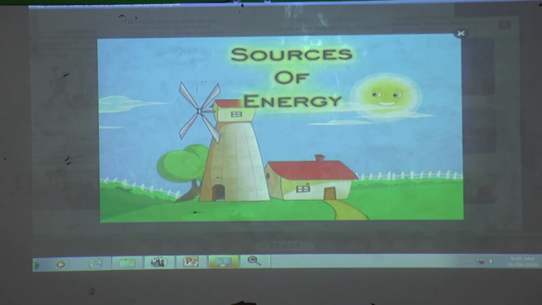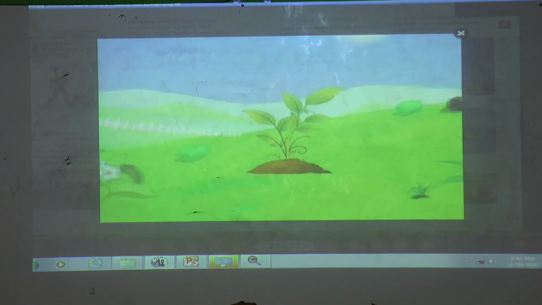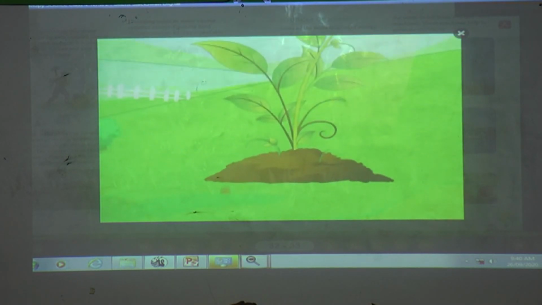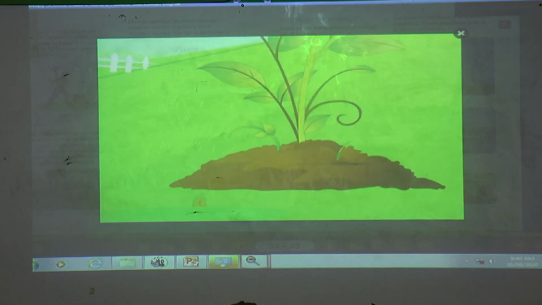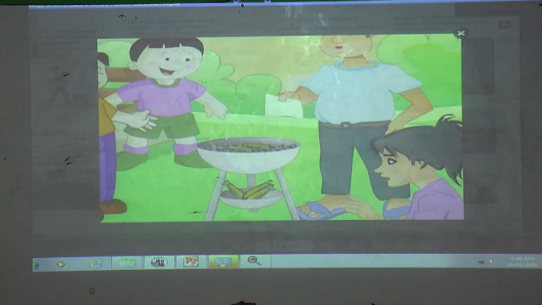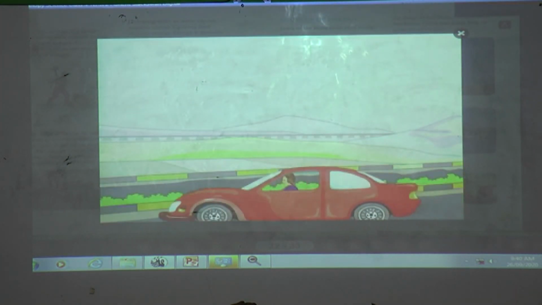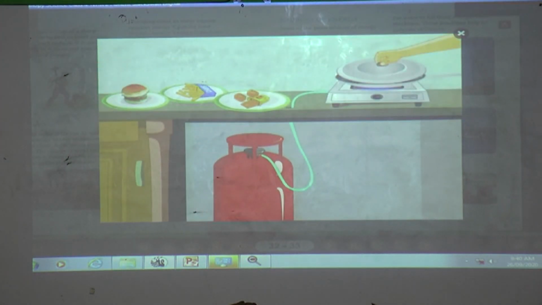Sources of energy. The sun is our main source of energy. Plants use light energy from the sun to make food. They in turn provide energy for all other living things. We also depend very heavily on fuels like coal, petroleum, oil and gas as sources of energy.